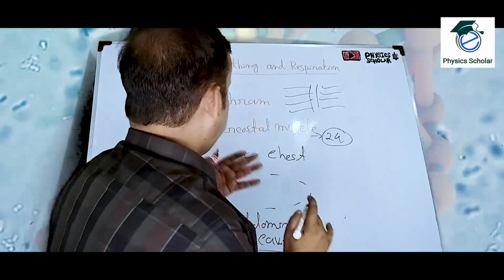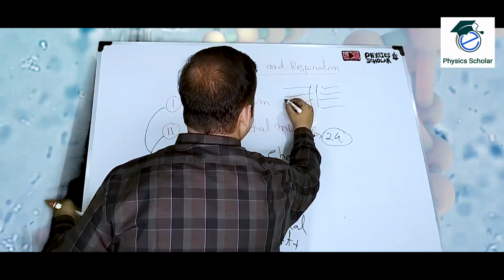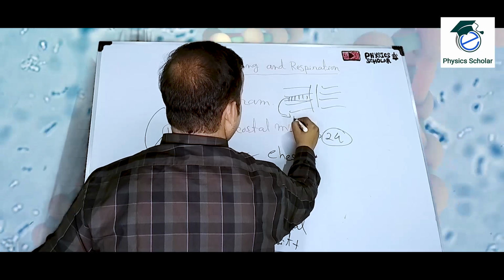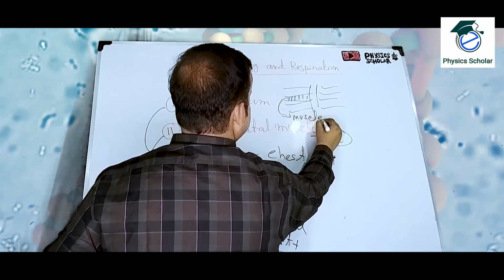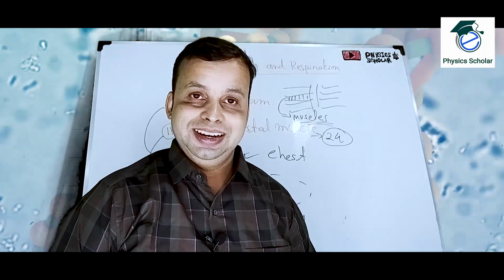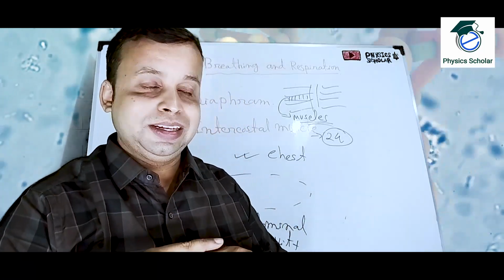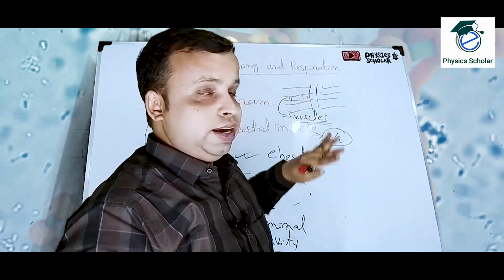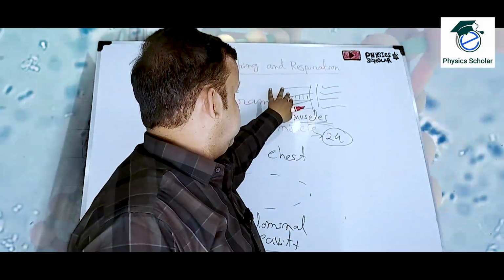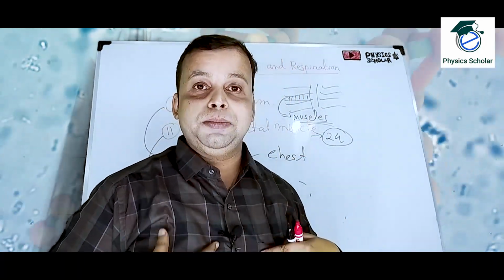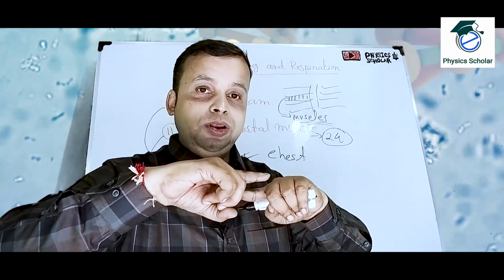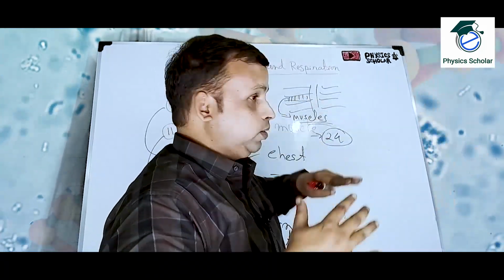And in between the two bones, there are muscles. These muscles are known as intercostal muscles. So the intercostal muscle is situated in between the bones of the rib cage. And these bones are flexible.